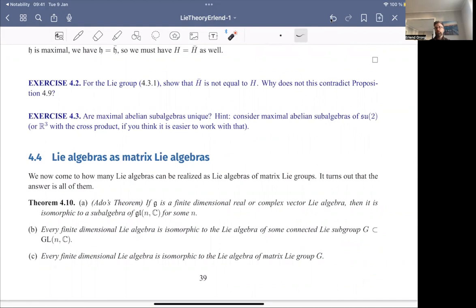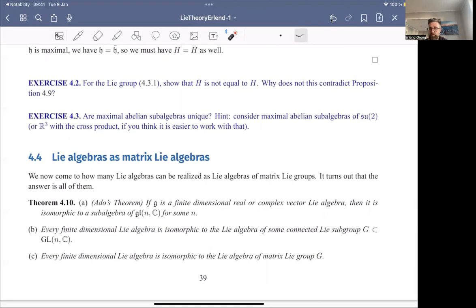And then there's a trickier one, to make sure that these are actually closed. You can find one version where they're embedded as closed subgroups, which also is one of these harder theorems, where the proof is not really in the book.